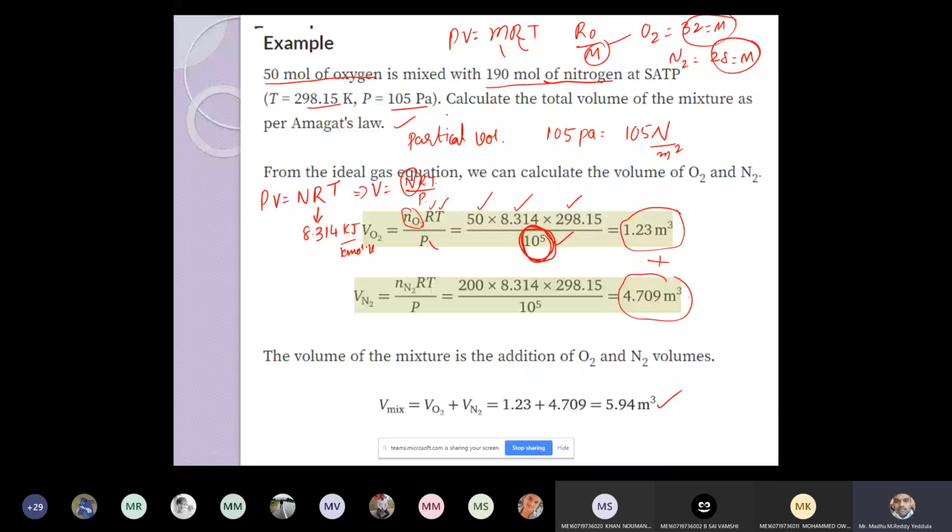This is 105 kilopascal. 1 Pascal is 1 Newton per meter square. Kilo means 10 power 5. And I can also write 1.05 into 10 power 5 Newton per meter square. Actually, it is kilopascal, but they mentioned Pascal. That's why he took 10 power 5.